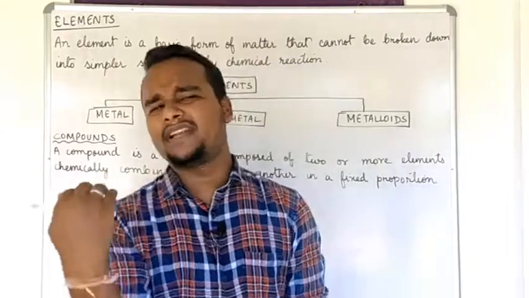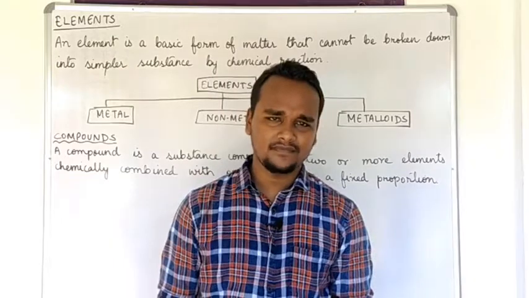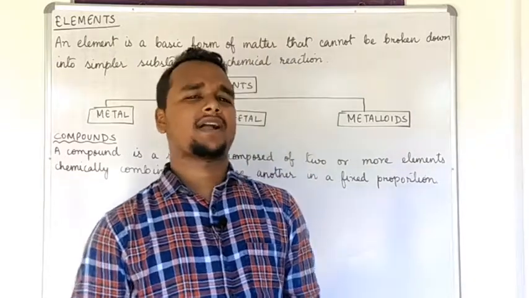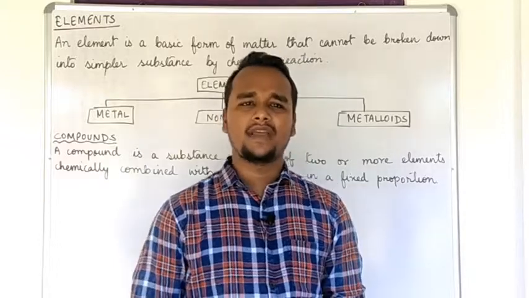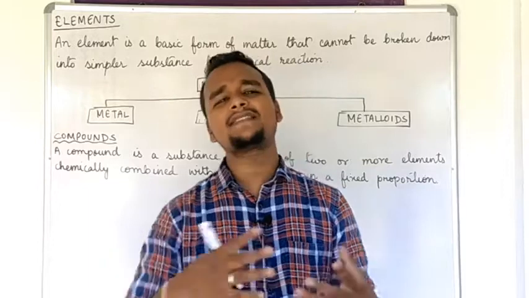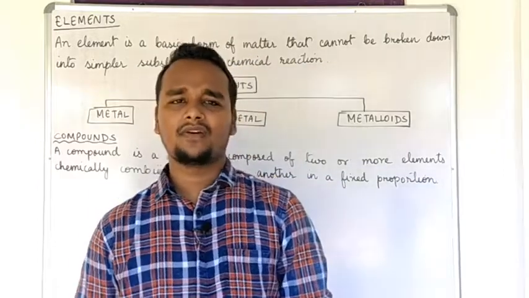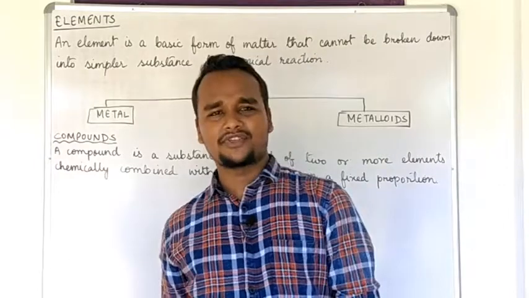Now let us proceed to the difference between a compound and a mixture. What can be the difference between a compound and a mixture? A compound is formed by two or more elements chemically combined together. What is a mixture? When two or more substances combine, they form a mixture.